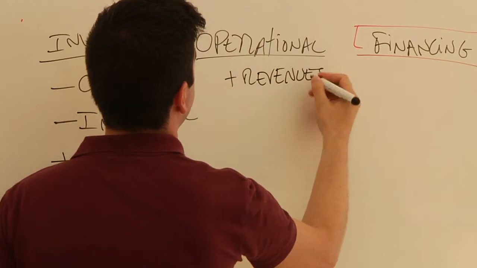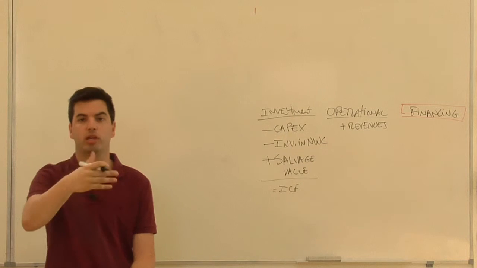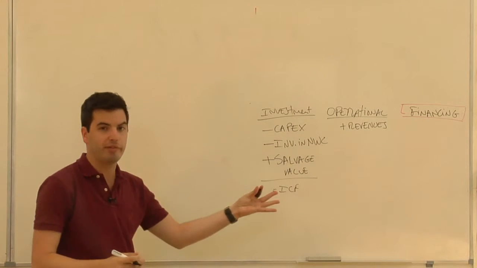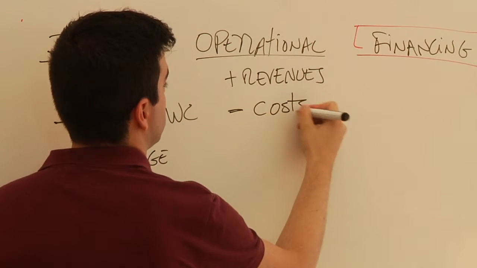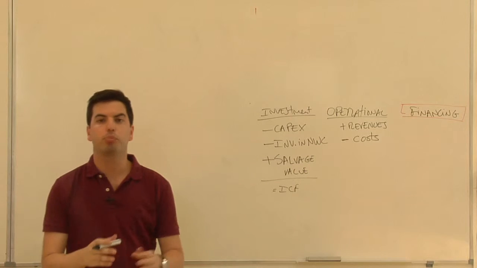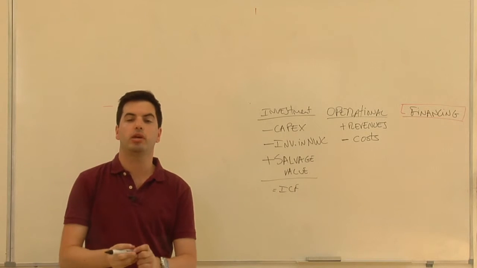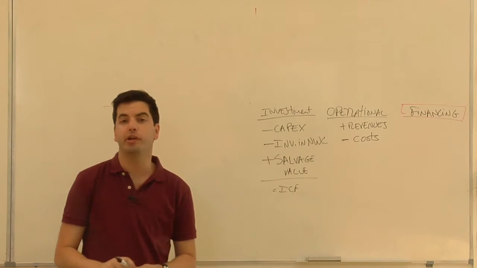So once you set up the business, once you build a factory, you start to operate, and hopefully you will get some revenues in a given year. So you start with revenues. To have those revenues, you need to subtract some costs: variable costs, fixed costs, the costs with employees, the cost with electricity. Every cost you may have in a company will be included here.